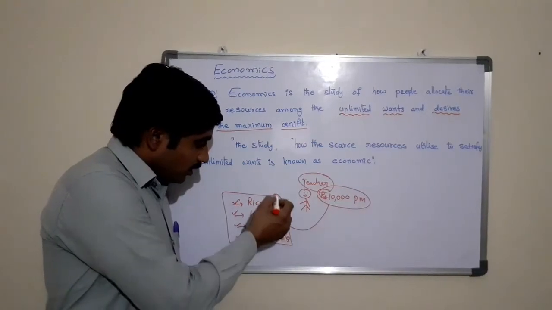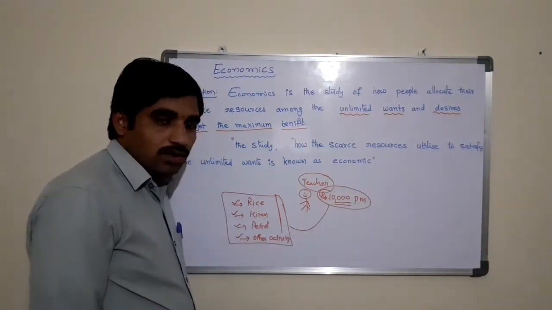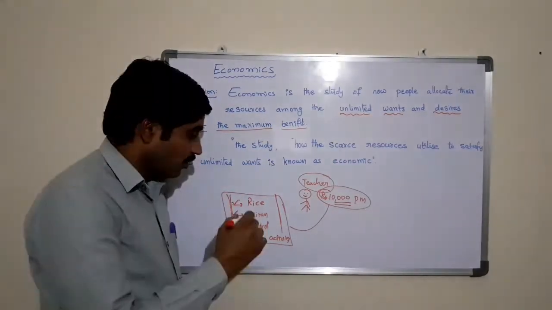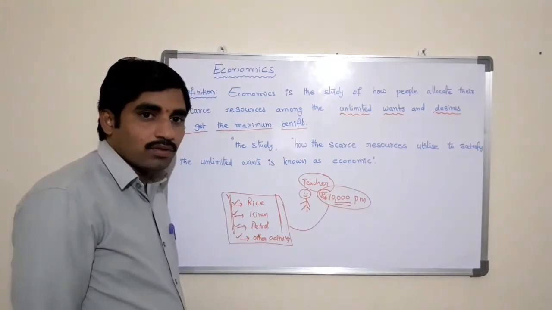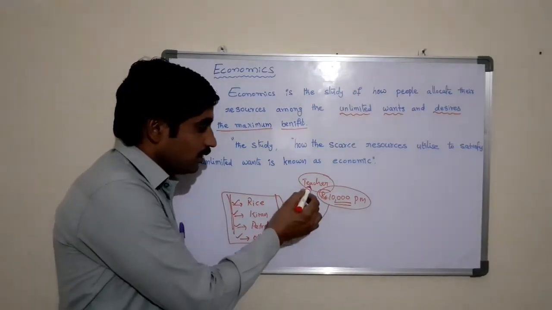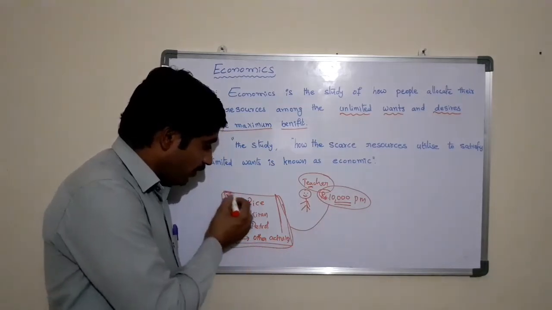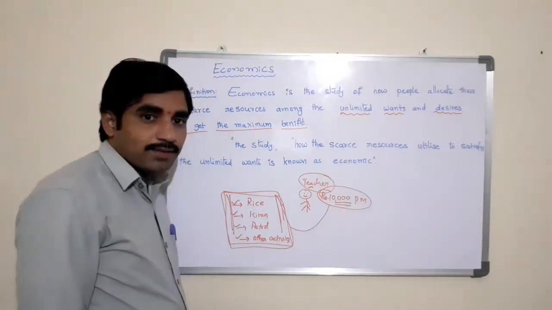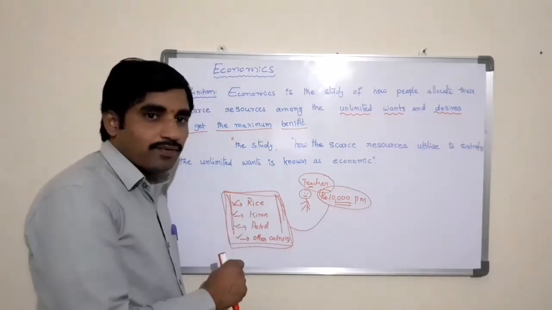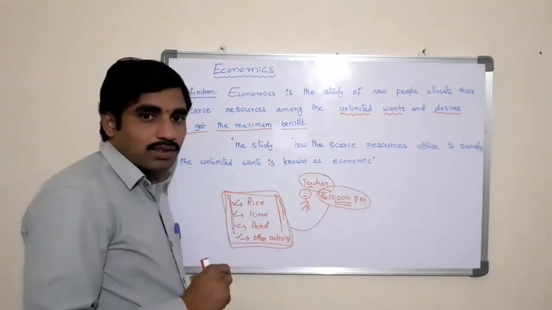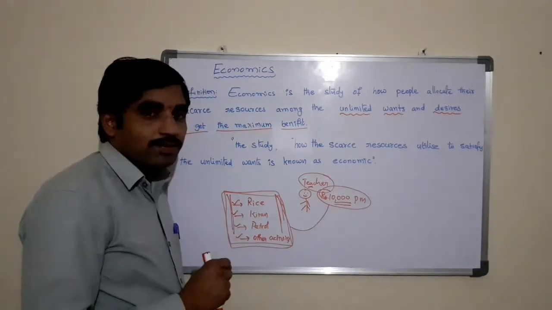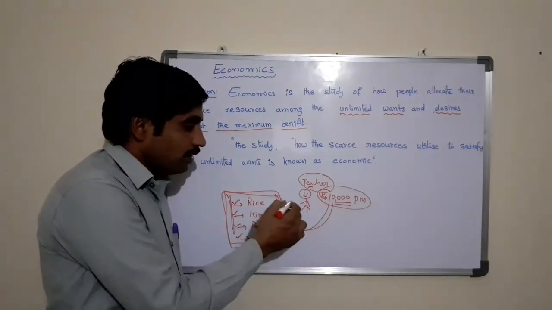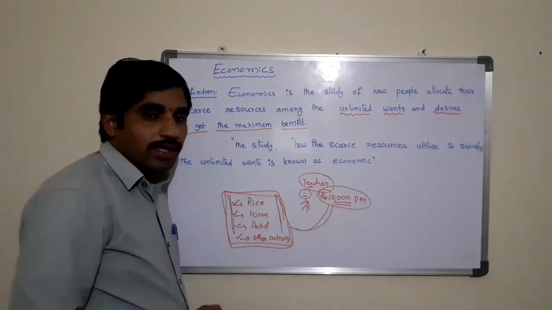The resources are only 10,000 rupees available per month, but the wants, desires or requirements are more. In this case, the teacher needs to identify and satisfy first based on priority. You need to identify which expenditure is very important in order to survive, and accordingly allocate the 10,000 rupees among the activities.